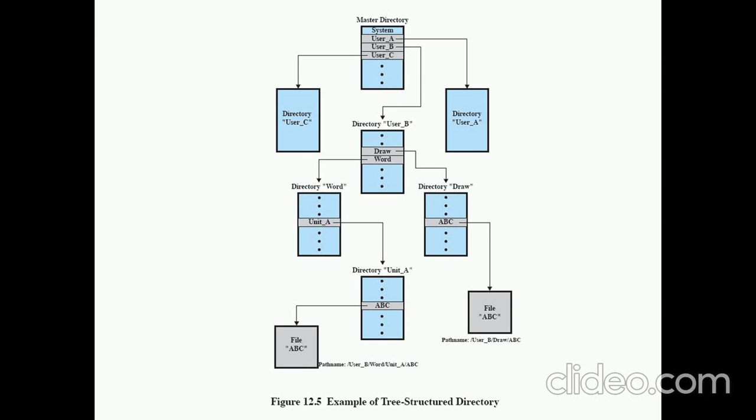So in this example of the tree structured directory, if the file name is ABC, I can easily specify it with the path name: master directory, then user B, then a word, then unit A, and then I can access my file. So this is a complete file path name, the absolute path name of the specific file.